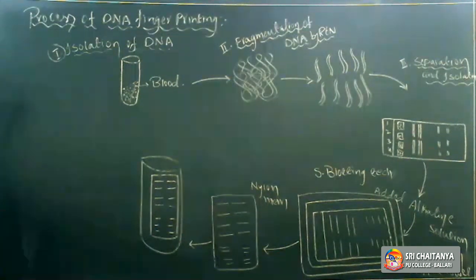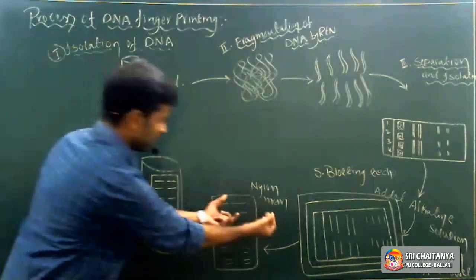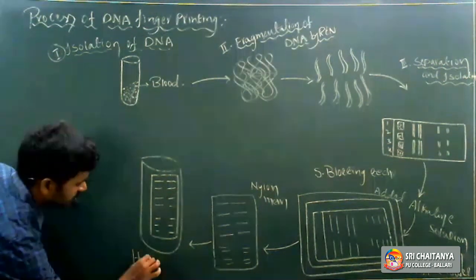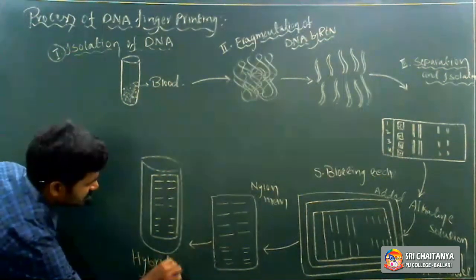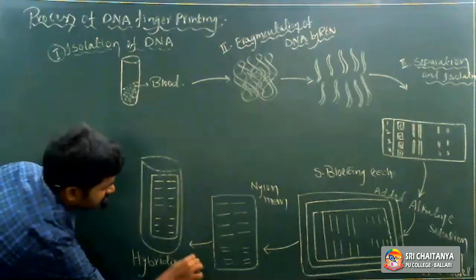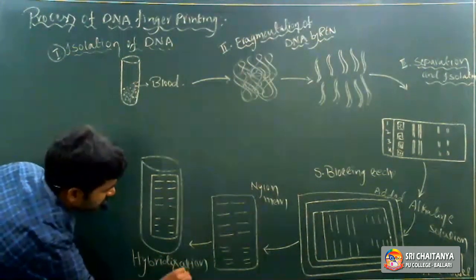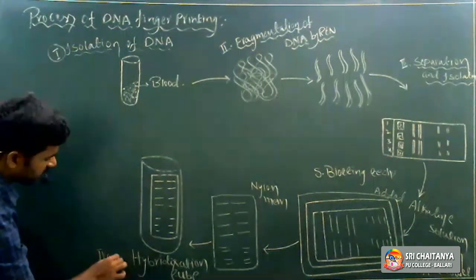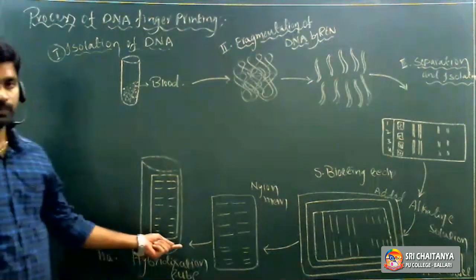Okay, right. So that is the nylon membrane. The nylon membrane is transferred to the hybridization tube. Transfer of the nylon membrane to the hybridization tube.